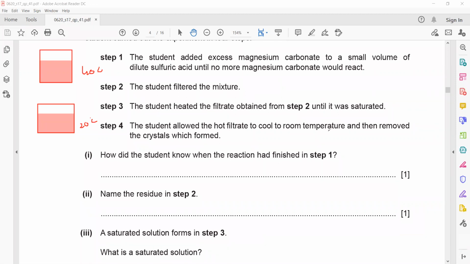At 40, because this is a saturated solution of magnesium sulfate. At higher temperature, the solubility is higher, but at lower temperature, the solubility is lower.